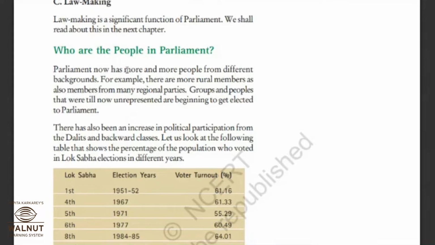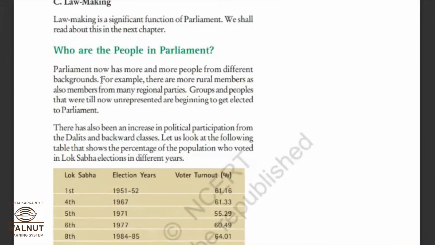Parliament now has more and more people from different backgrounds. We learned that to give opportunity to all the underprivileged who are not getting those facilities, who are living in isolated areas, rural areas, we have some provisions in our constitution, that is reservation.